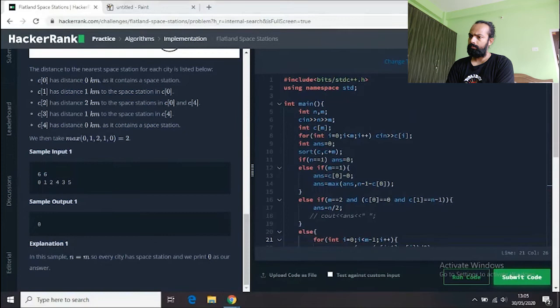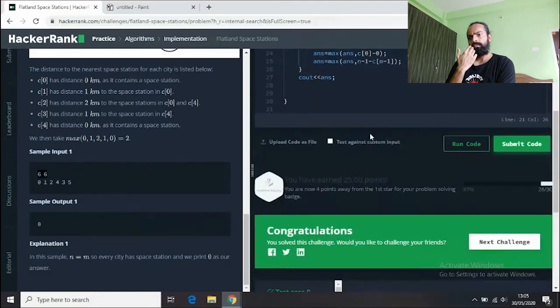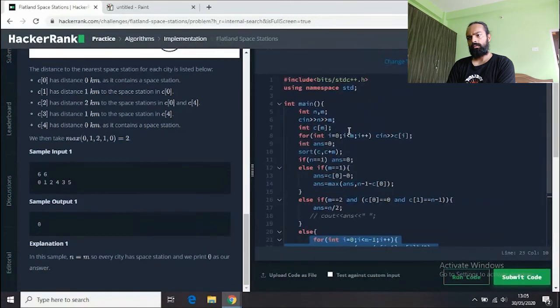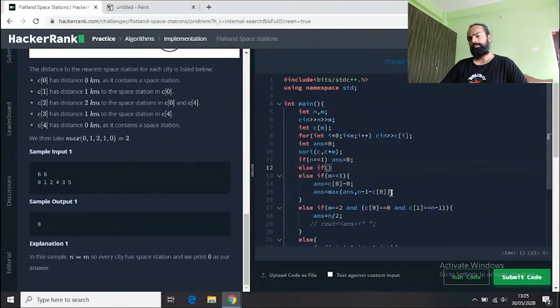If we just look at this example, 6 6, you will know that our answer will always be 0 because we have an equal number of space stations and cities. So why go through all this loop? To find this 0 answer, our code is iterating 6 times here. I don't think we have to run this code 6 times, and we can simply add one more condition in between: else if n is equal to m, then 0.